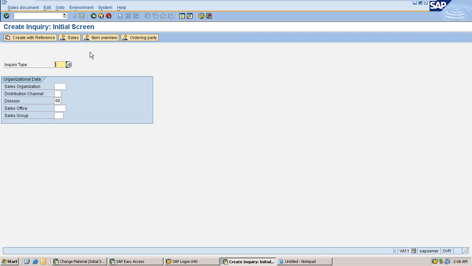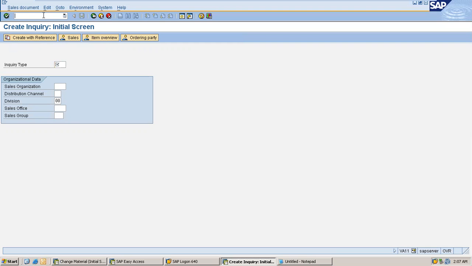Easy access menu is meant for business users. In this easy access menu, business users will create business transactions like inquiry, quotation, order, delivery, billing documents, customer master number, material master number. So many business activities are performed in this easy access menu. Okay, so coming to the customizing menu, it is nothing but the administrator's menu, where